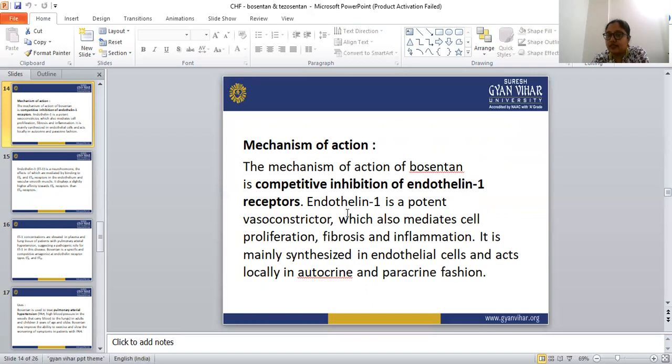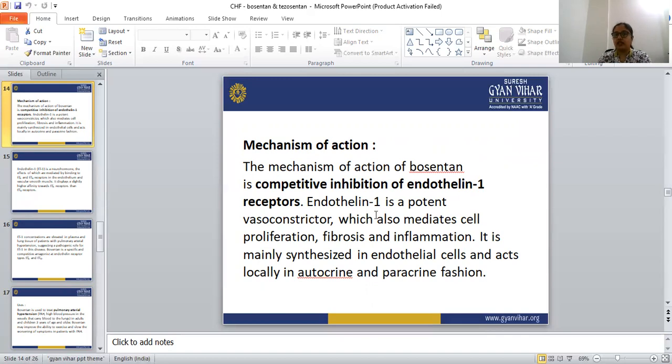So bosentan directly binds with the ETA receptor, and it competes with endothelin in the endothelium and the vascular smooth muscle. So the mechanism of bosentan is competitive inhibition of the endothelin 1 receptor.